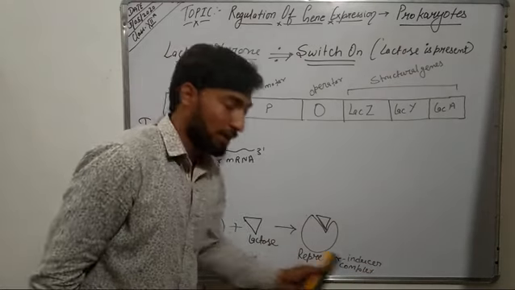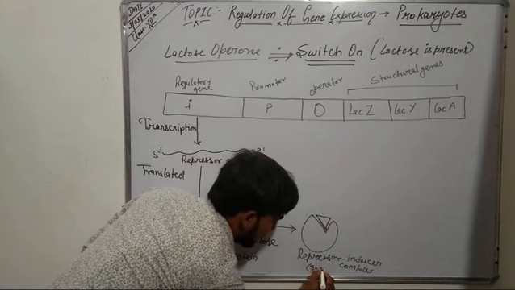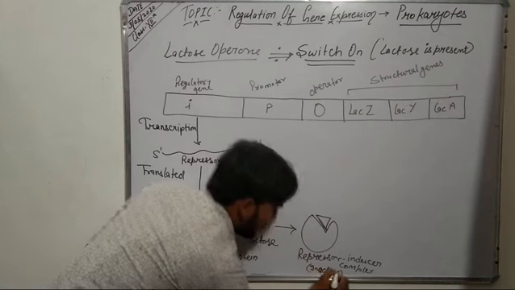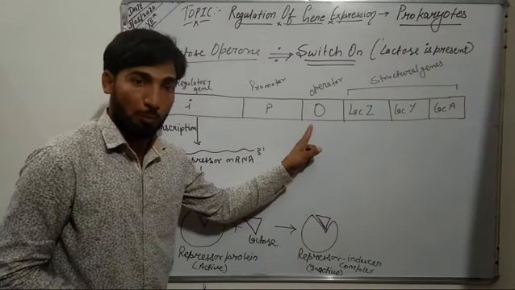Now this repressor inducer complex is in inactive form. So in inactive form, this repressor cannot bind to the operator.